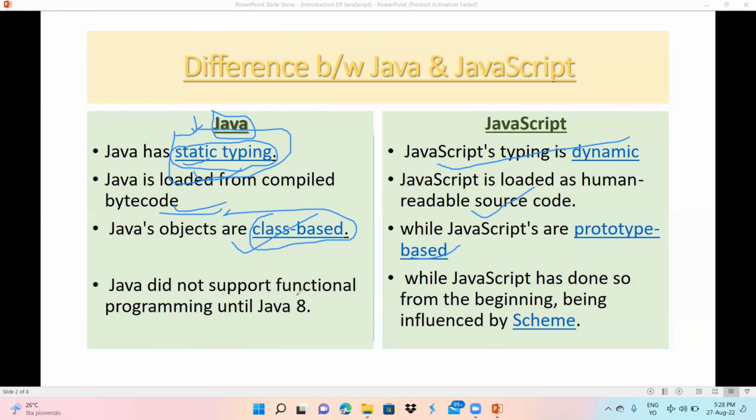Java did not support functional programming until Java 8. I don't know exactly when Java 8 is coming, but until that time, Java did not support functional programming, while JavaScript has done so from the beginning, being influenced by Scheme.